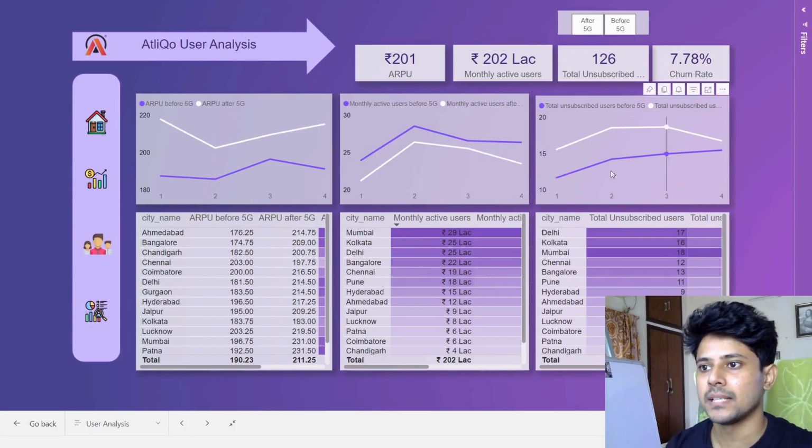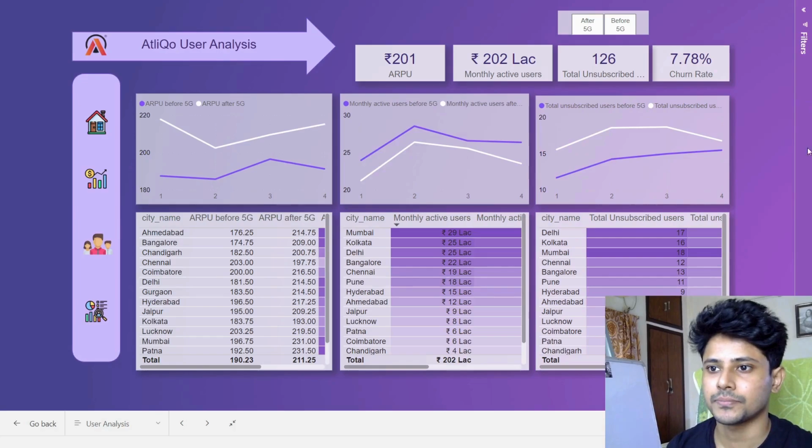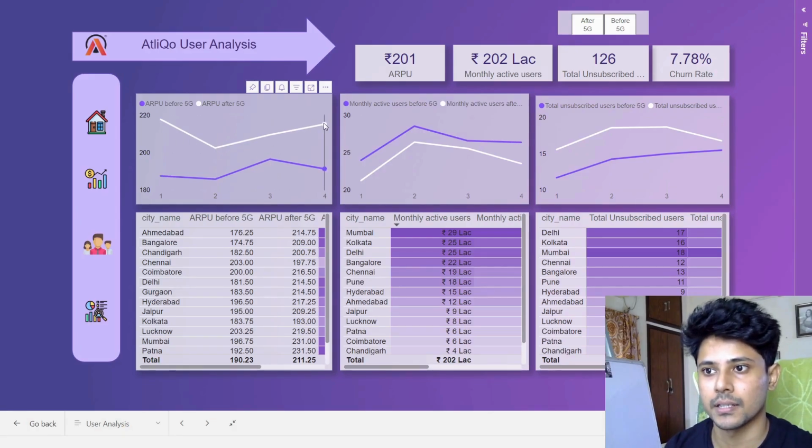So these are the KPIs. Average revenue per user is 201, monthly active users 202 lakh, total unsubscribed users are about 126 lakh, and the churn rate is 7.78%. So we are losing about 7.78% of customers or users. Average revenue per user before and after 5G: before 5G it was less, after 5G the revenue has increased. We'll talk about that later, why it has increased and why the number of users is going down.